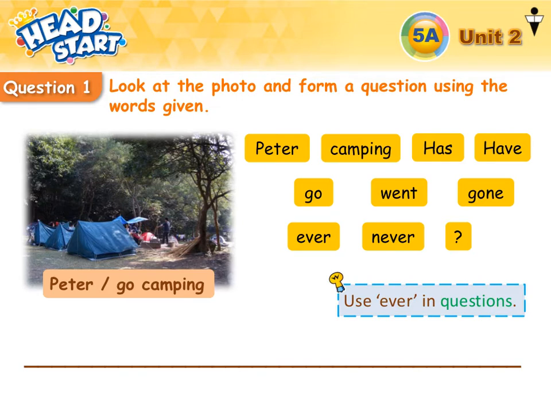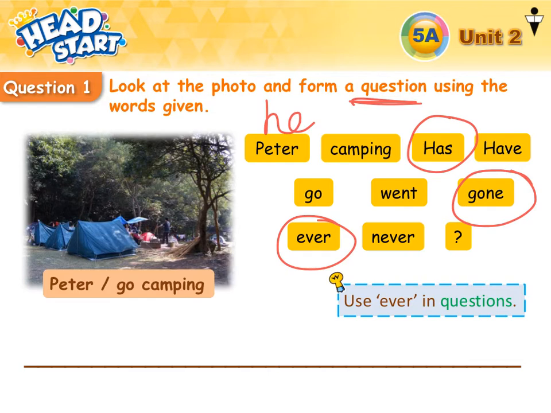Peter, that's right. And Peter is a he. Then, should we choose has or have? That's right, has. And then, this is talking about experience. What tense is it? Present perfect tense. Do we use go, went, or gone? That's right, gone. Okay, it's a question. Do we use ever or never? That's right, ever. Then we need a question mark.